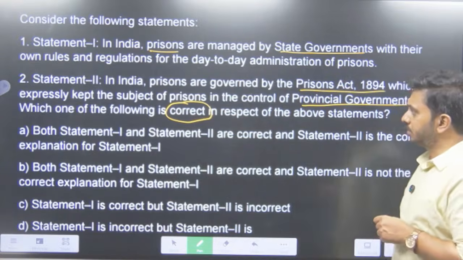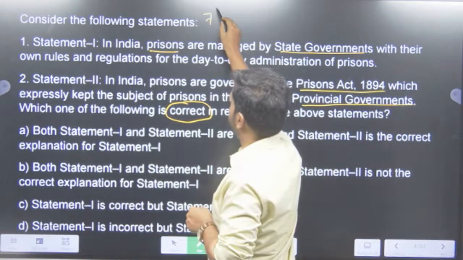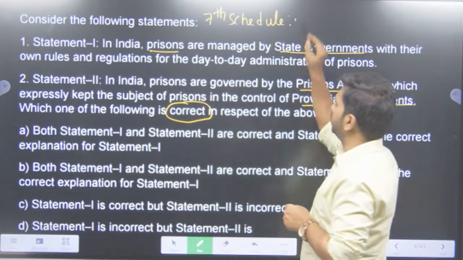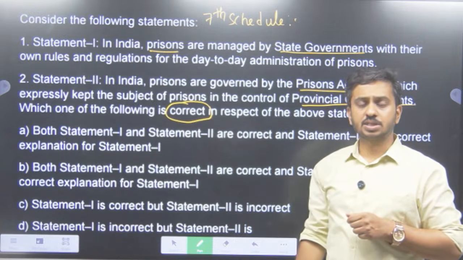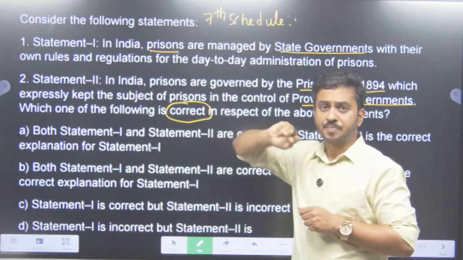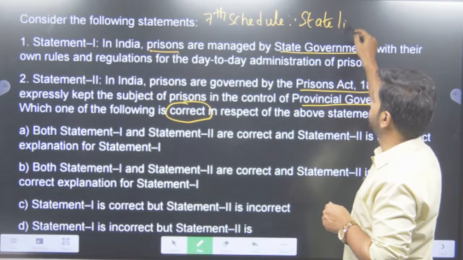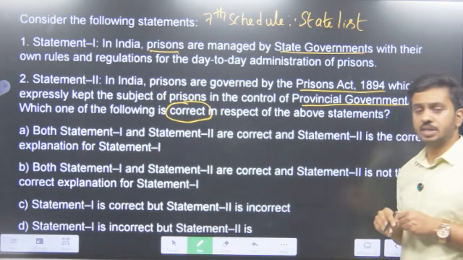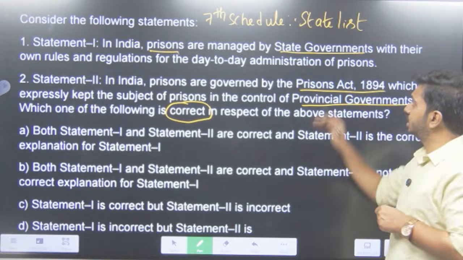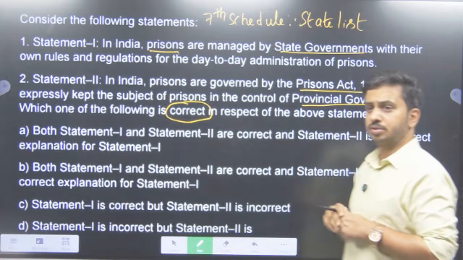So the first statement is about prisons. In which list are prisons? In the 7th schedule, we have three lists: union list, state list, and concurrent list. In which list do prisons come? The prisons are there in the state list. So since they are in the state list, it is managed by the state governments with their own rules and regulations for the day-to-day administration of the prisons.